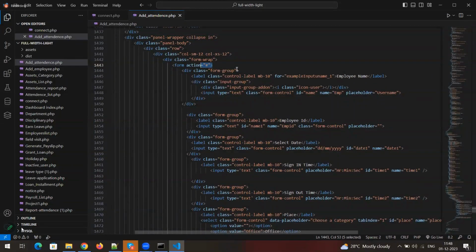In the action attribute, what will we keep? We can give PHP files. That means we need to give the PHP file which we have written to store the data in the backend. I need to use it here. And then, one more attribute we will use.